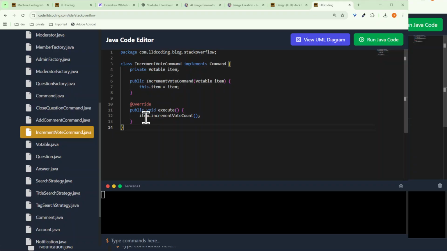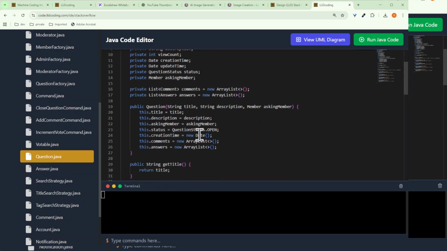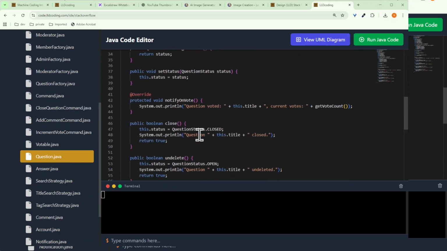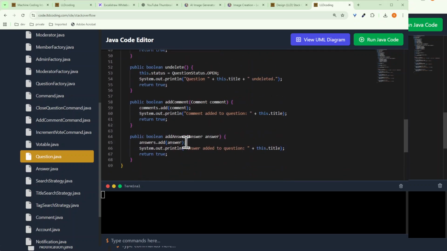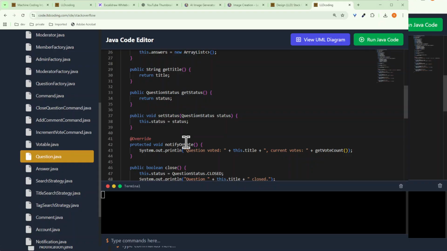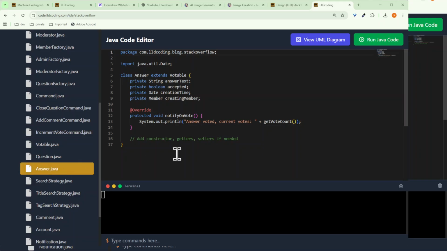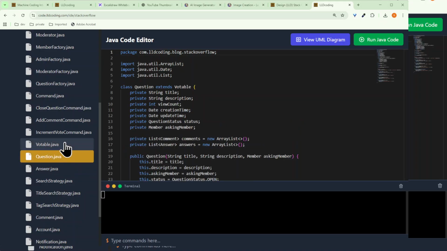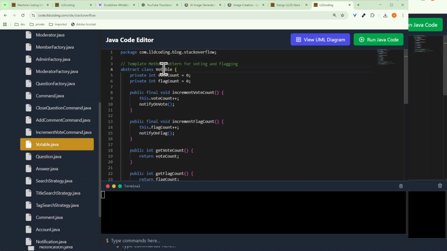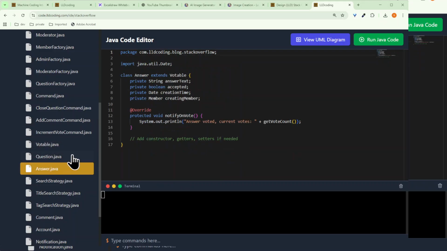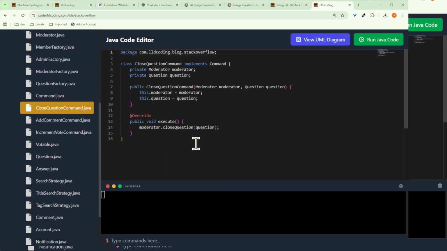You can just go to the item, let's say it is a question. You say increase the vote. So let's say there's a function called this one, and answer. See again what was the function. It says increment vote count. If we say increment vote count, we have implemented it in Votable. So we have already mentioned it for both, and it will work for both question and answer. So we don't need to do it on question again.